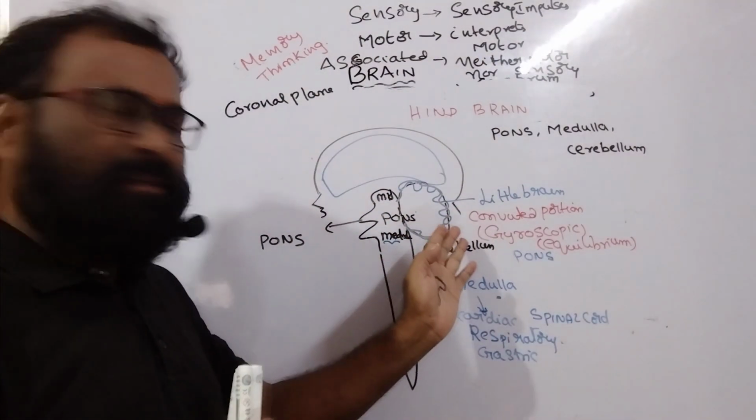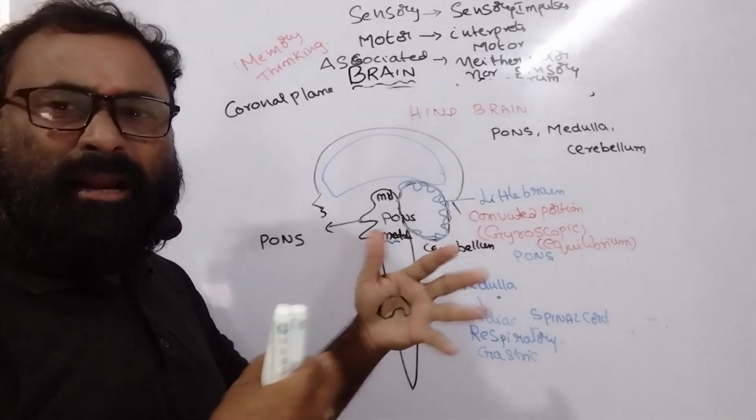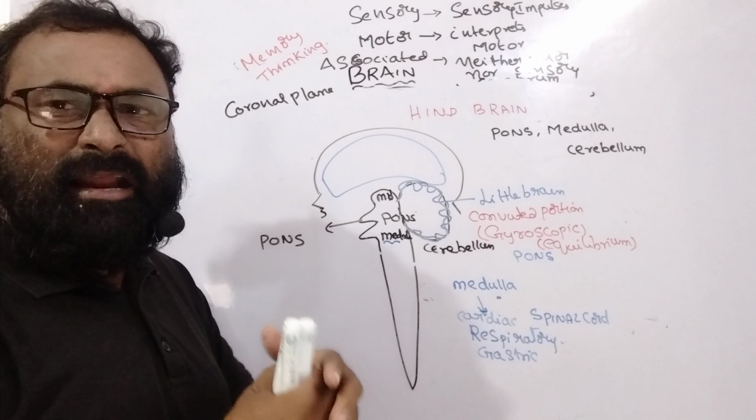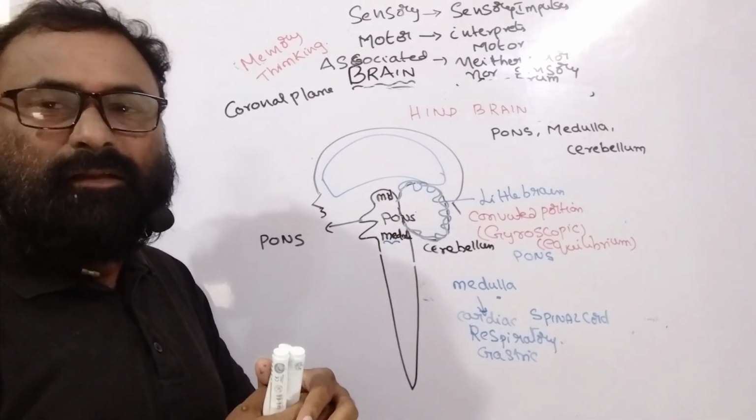For example, in a sudden accident, if the cerebellum gets damaged, the voluntary muscles show sustained contraction. That is said to be ataxia.